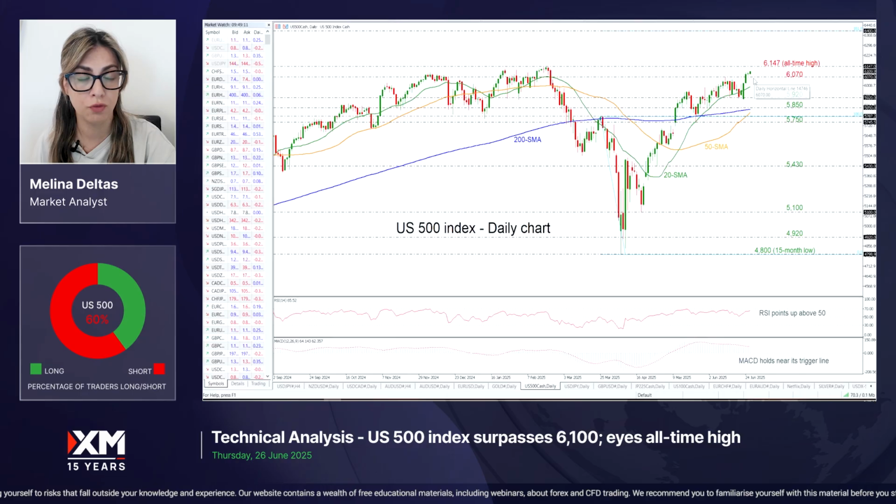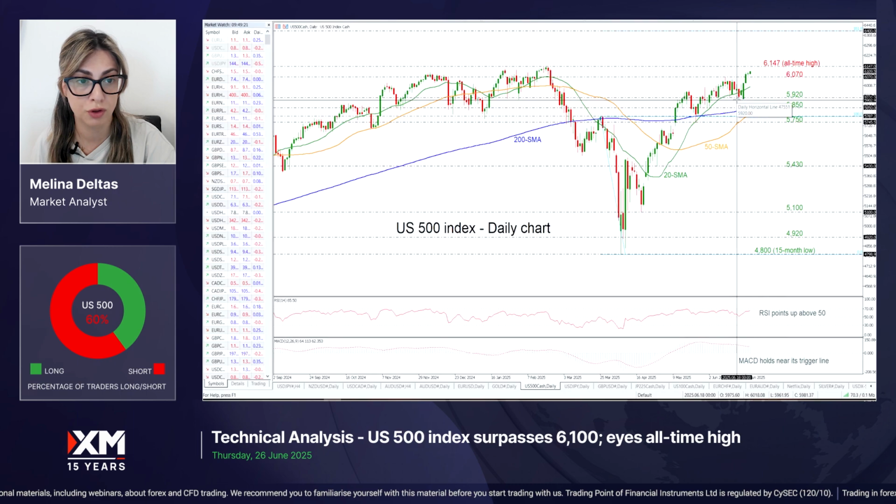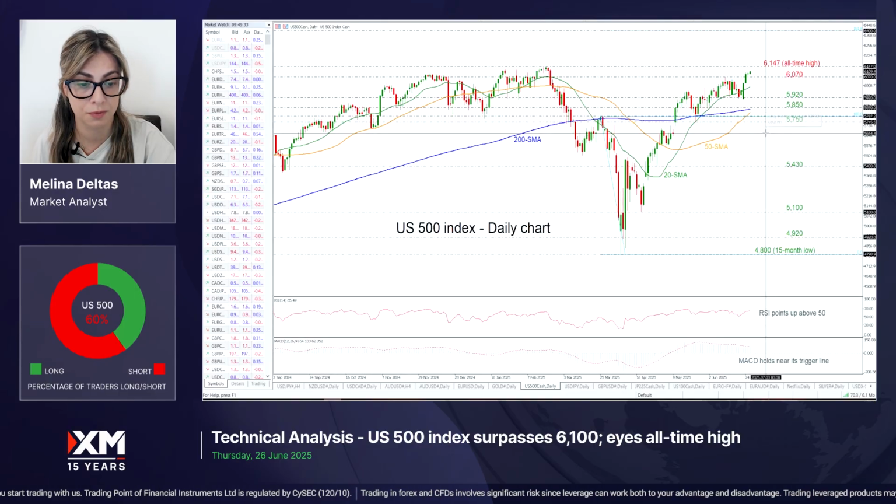Alternatively, a move back below the 6070 support, then the price may find the next support at the 20-day SMA around the 6000 region, ahead of the previous bottom at 5920, and even lower the region within the 5787 to 5850, which encapsulates the 50 and the 200-day SMAs.